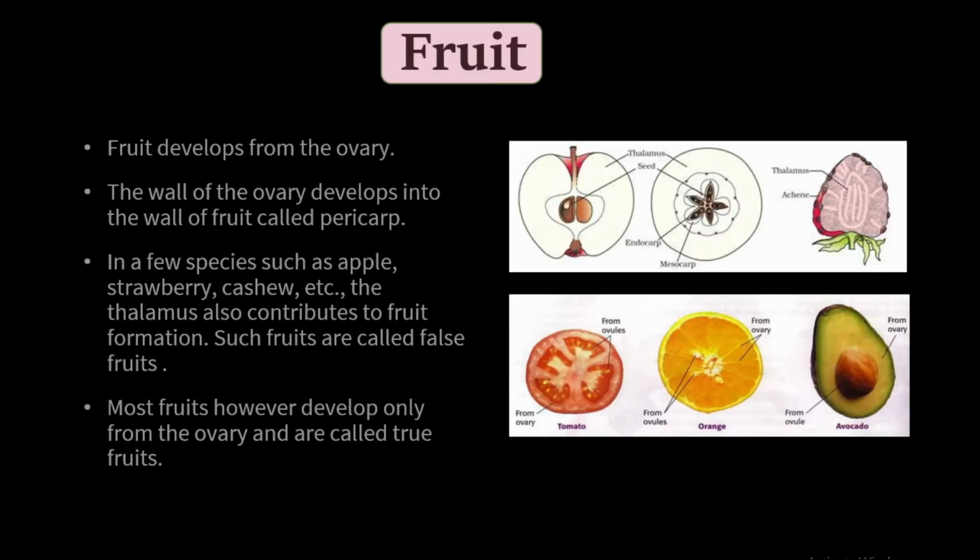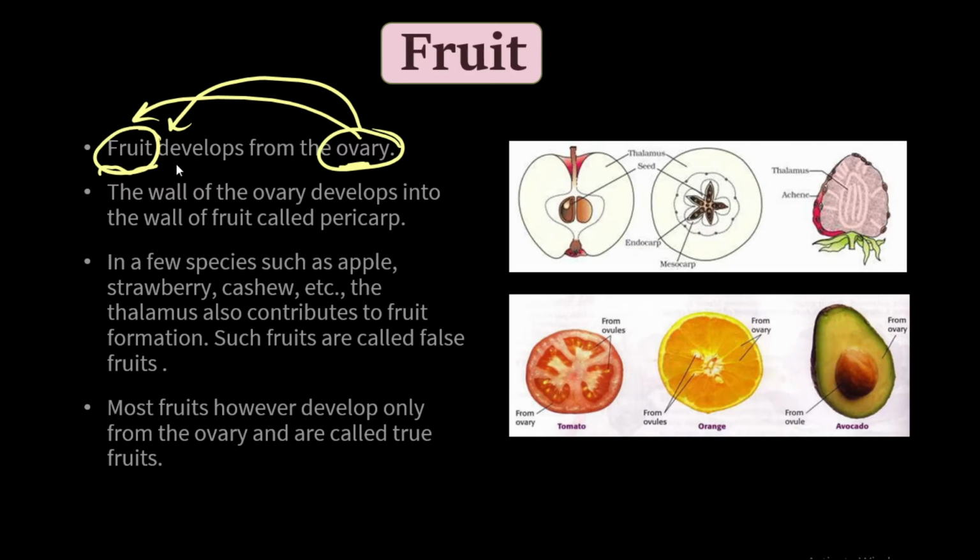Now let's move on to the fruit. Well, we all know that fruit develops from the ovary after fertilization, right? Let me just explain it. We have understood that the ovary develops into fruit. The wall of the ovary develops into the wall of the fruit. That is clear, I guess.